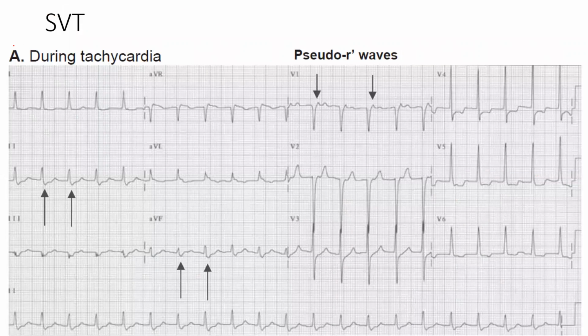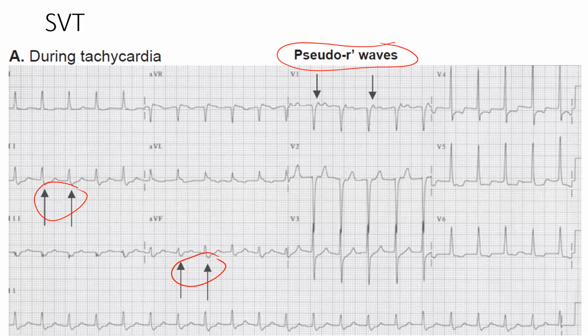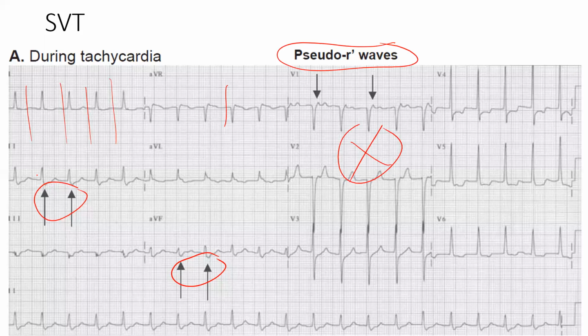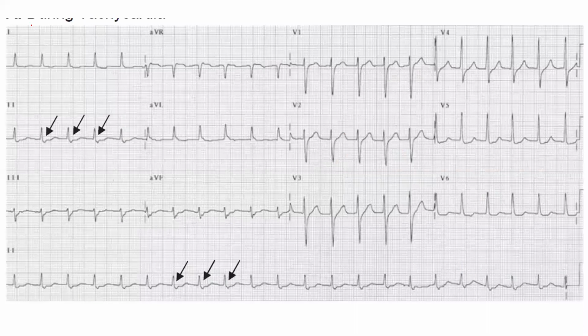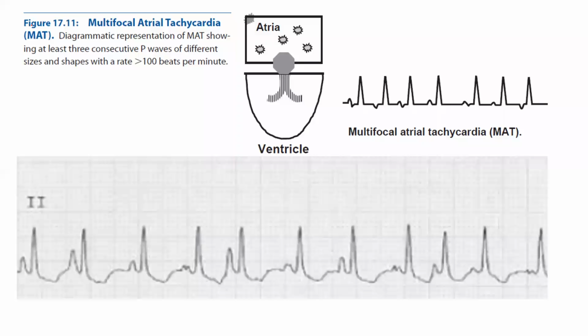See here, SVT during tachycardia, the pseudo P wave, pseudo R wave, R dash wave, we don't need. Are you able to identify a P wave before the QRS complex in this? No, I'm not able to identify anything properly in each wave. So it goes more in favor of SVT. This is also the same.